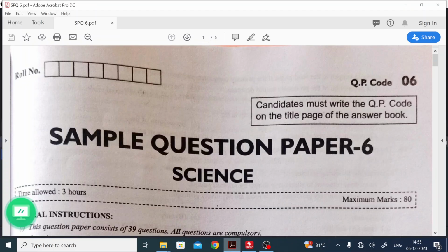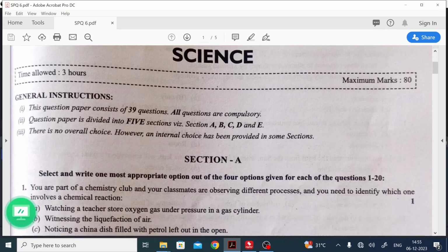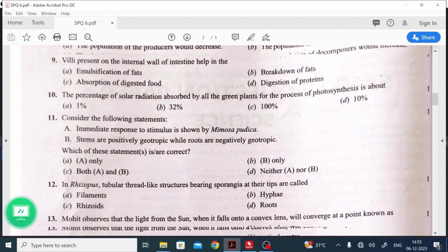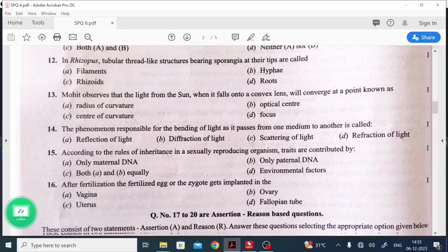So the next is sample question paper 6, question number 12, 13.